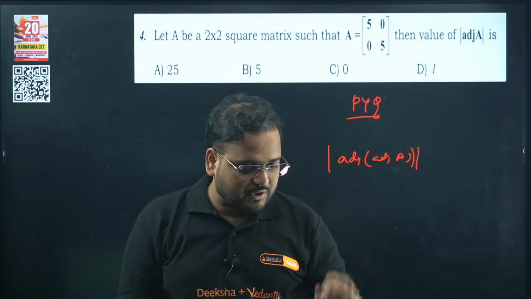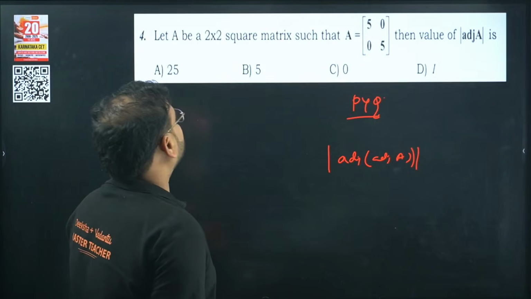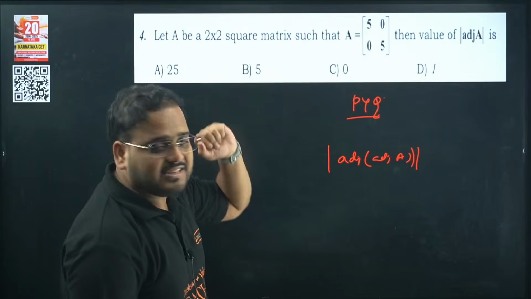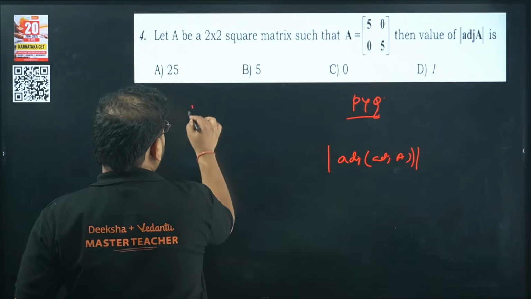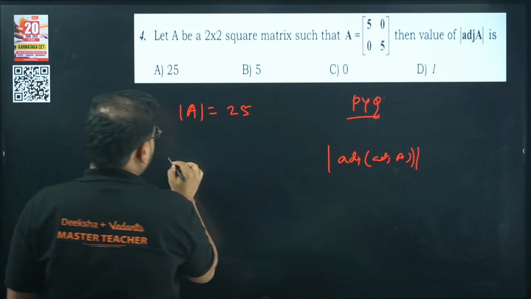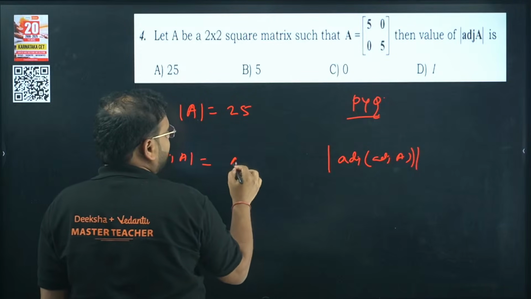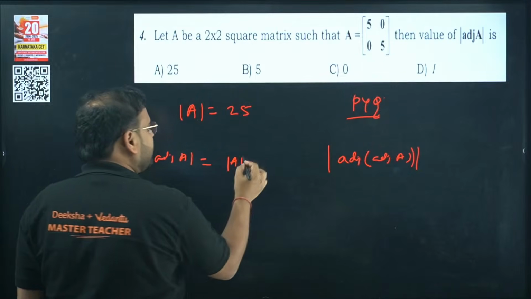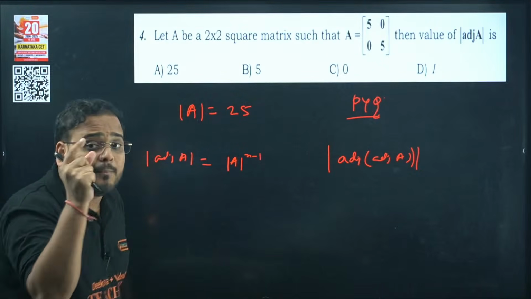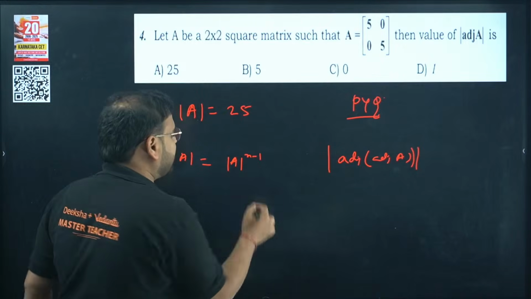Right now for this question, what is the answer? Let A be a 2 cross 2 square matrix such that A is 5005. Determinant of A will be how much? 25. The property says that for adjoint of A, just write determinant of A to the power n minus 1, and based upon the number of adjoints, put that power of n minus 1.